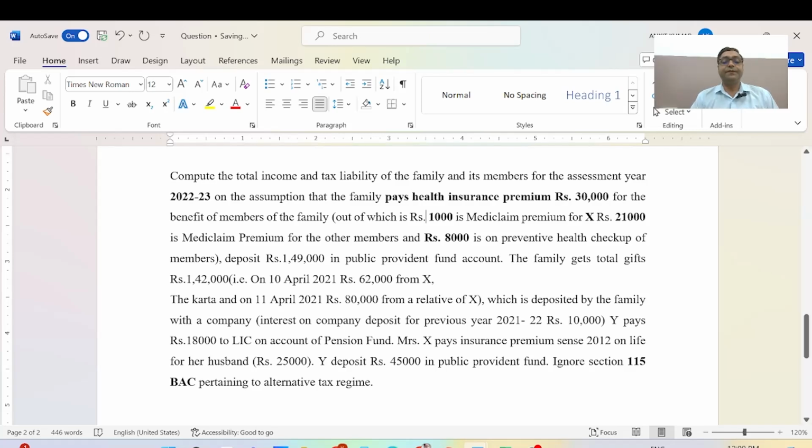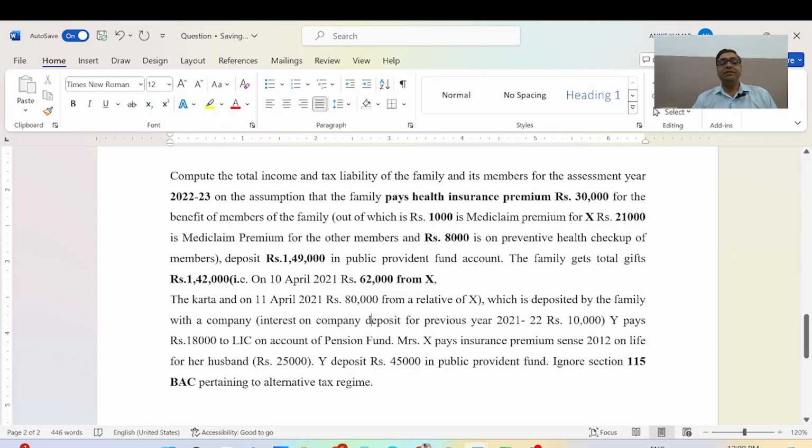The deposit in the PPF account is 1,49,000. The family gets total gifts of 1,40,000 rupees on 10th April 2021, and 60,000 rupees, 62,000 from X.